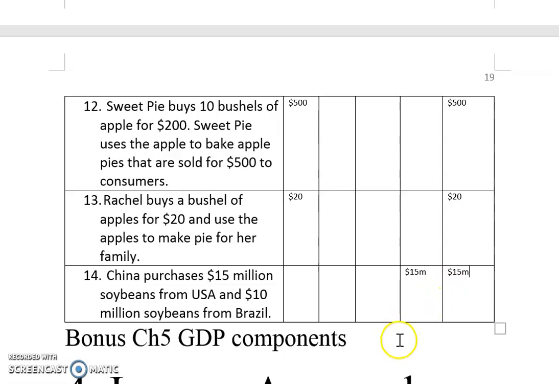Okay, all right. So I'm going to pose questions under bonus chapter 5 GDP components regarding these 14 questions. Some of them may be slightly different, but if you understand this, you should know how to work that out too. Okay, I'm going to stop here for this part.